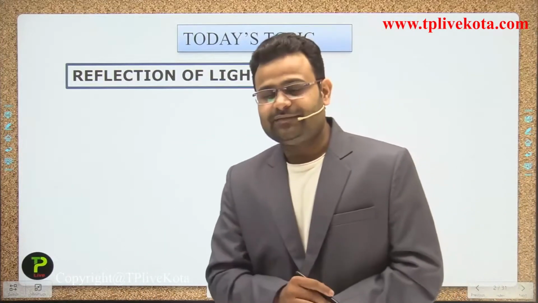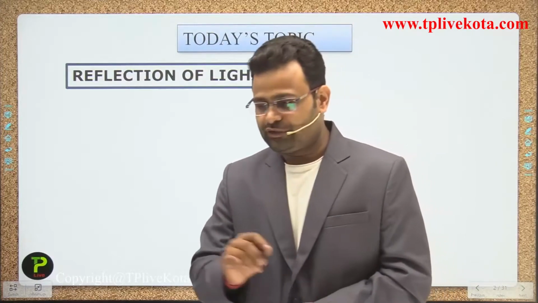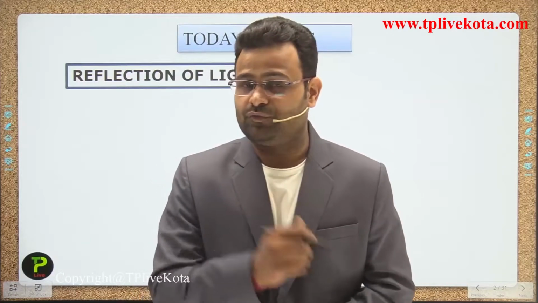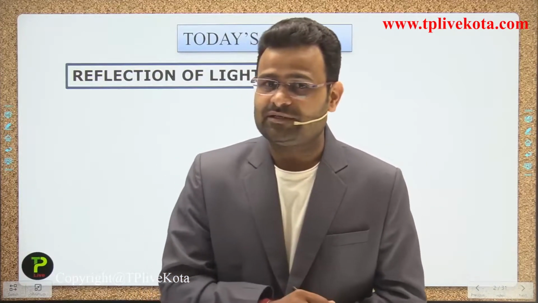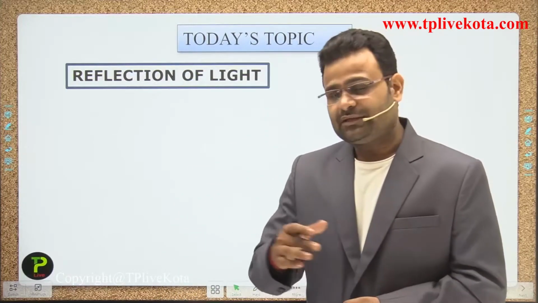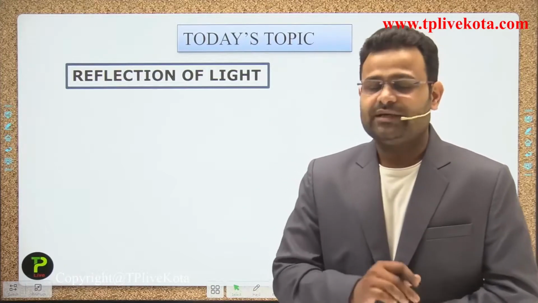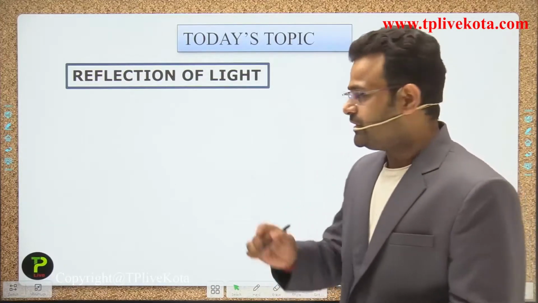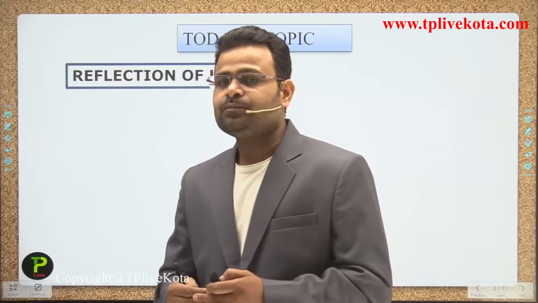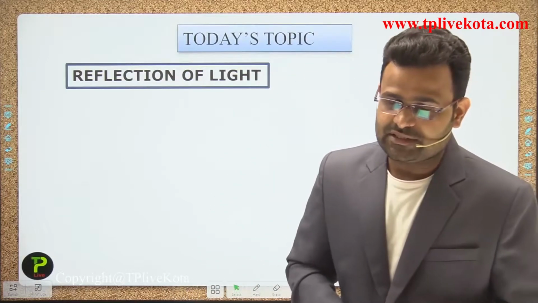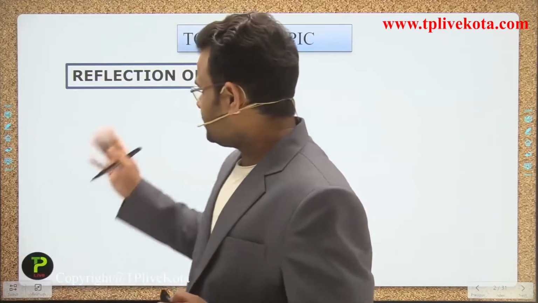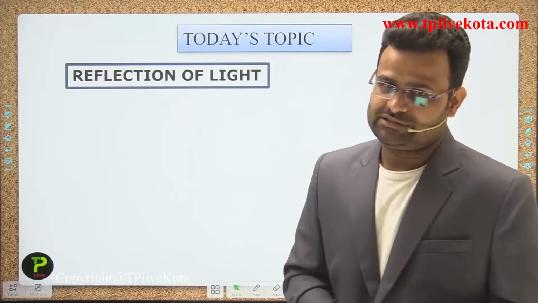Basically, whenever we draw a diagram of that phenomenon, we show only two phenomena, reflection and refraction. We are missing one phenomenon, that is absorption. So the incident ray is divided into three parts. First of all we start with the first part, reflection of light. After completing reflection, we will also discuss refraction of light. That is the first topic of today's lecture.